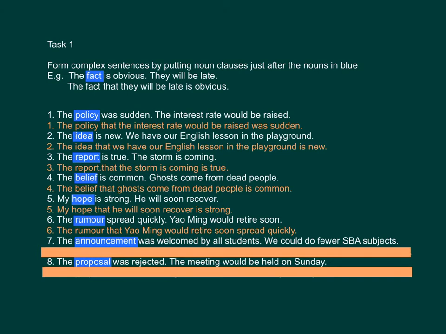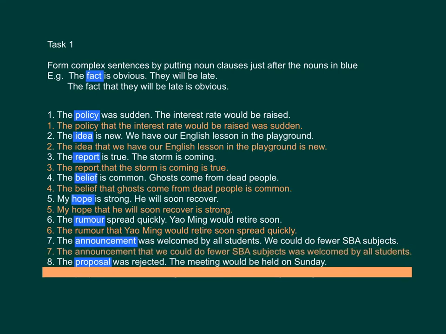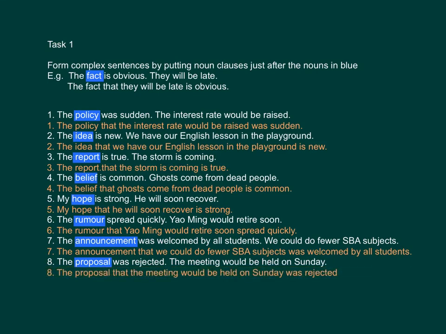Number 7, the announcement that we could do fewer SBA subjects was welcomed by all students. Number 8, the proposal that the meeting would be held on Sunday was rejected.